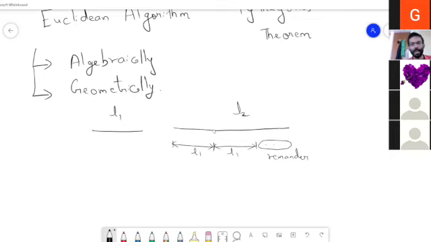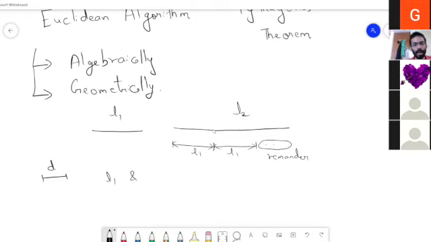Okay, so now the challenge is this. Can we find a smaller length, we'll call it D, using which I can exactly measure both L1 and L2 without leaving any remainder?